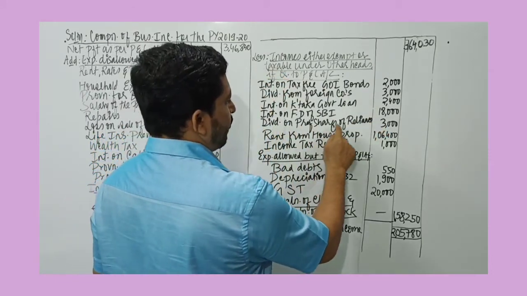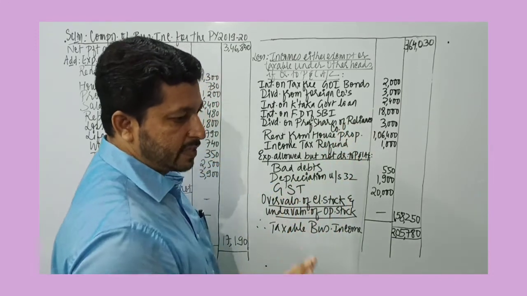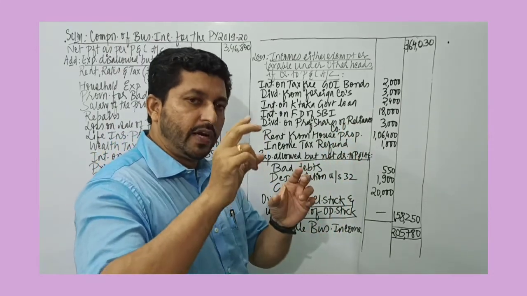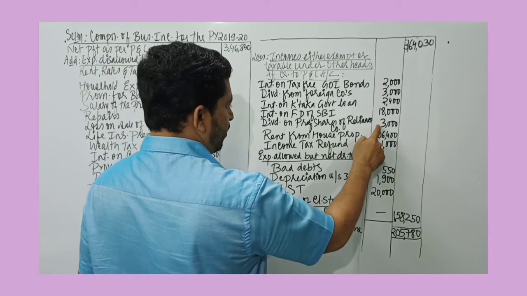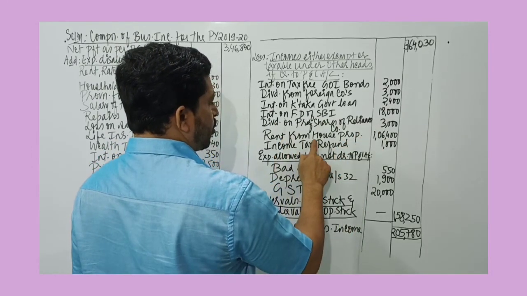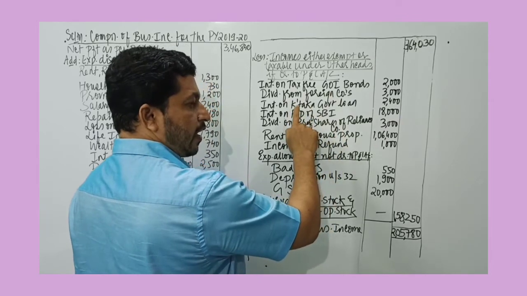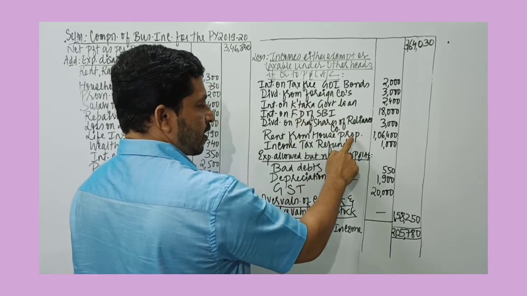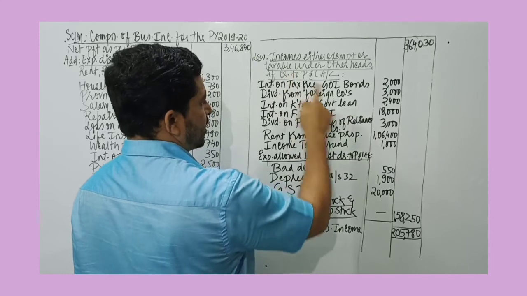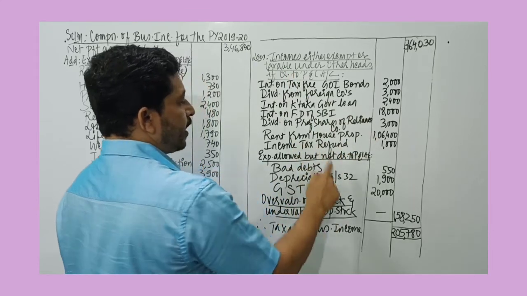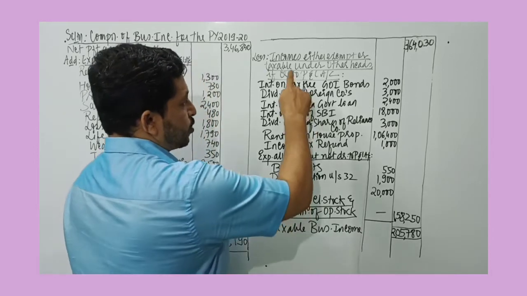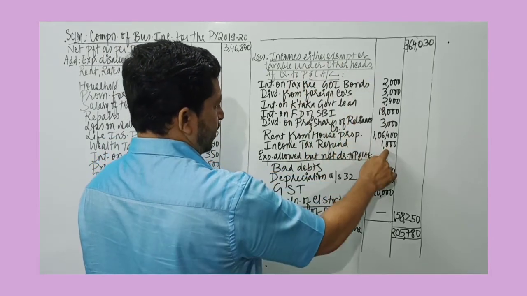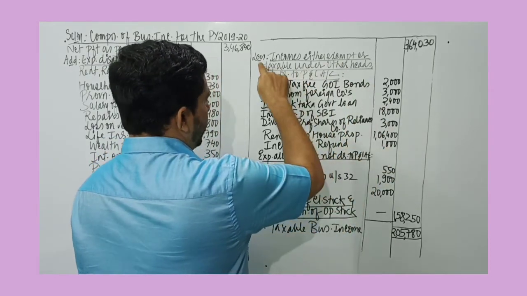Then dividend on preference shares of Reliance company is basically exempt from tax, but since the dividend income is credited to profit and loss account, it must be excluded. It must be deducted. Then rent from house property is taken under the house property head, but since it is credited to profit and loss account, it must be excluded from here. Similarly, income tax refund is exempt from tax. So these are the items which are either exempt or taxable under other heads. If it is there, it must be deducted.